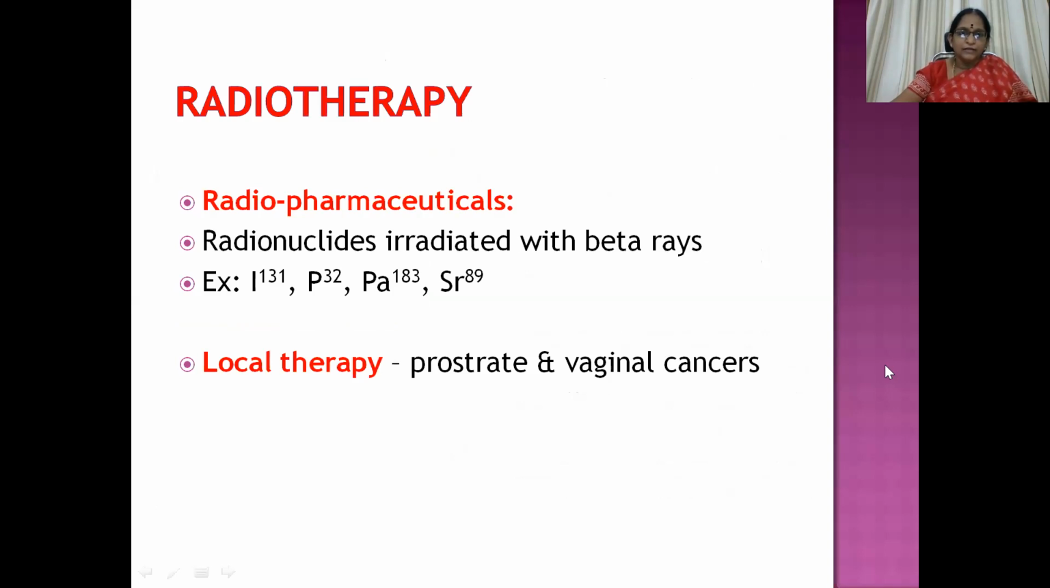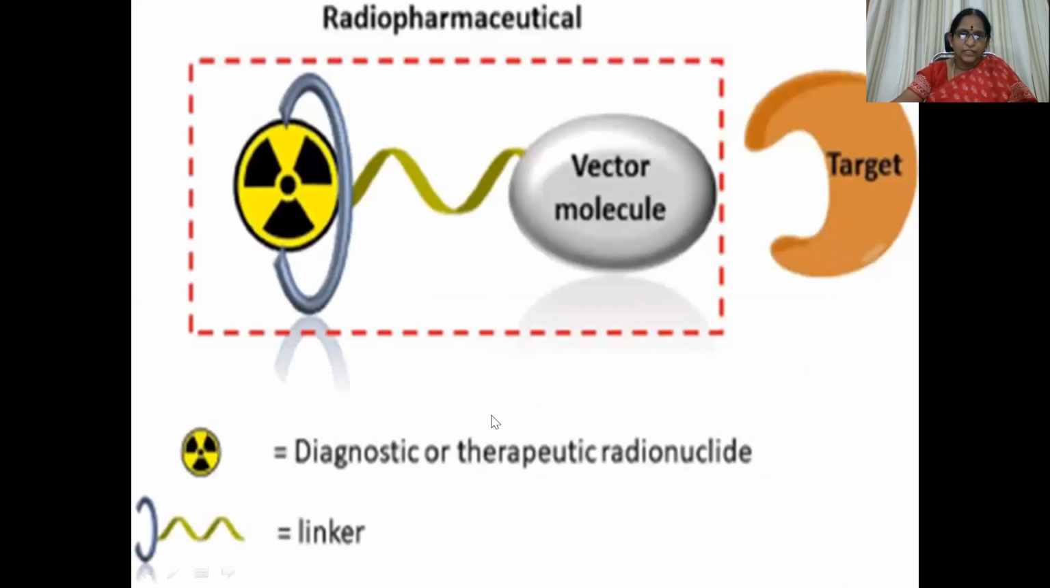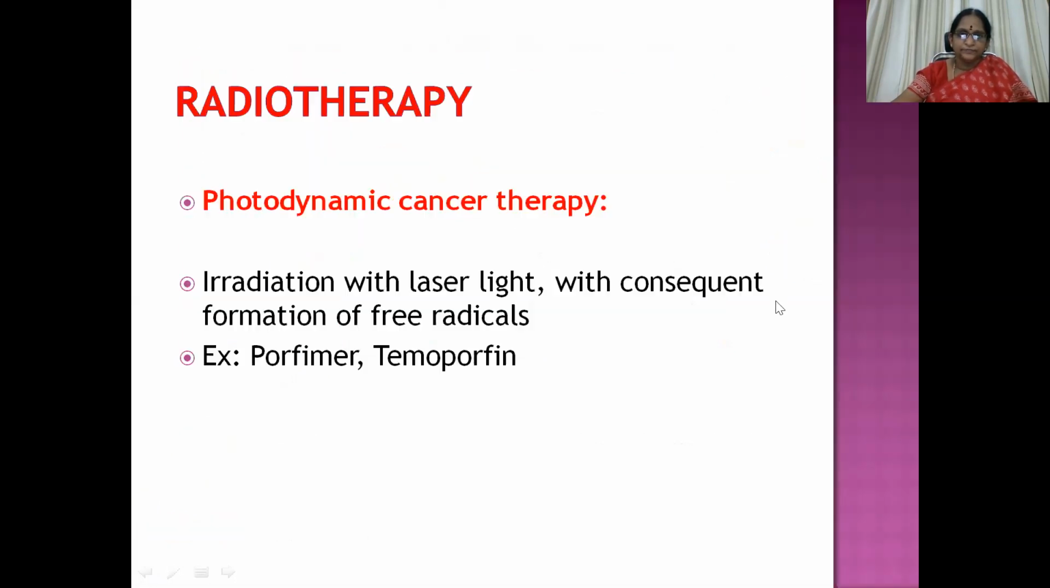Then coming to the other modalities used in the management of cancer with radiotherapy, radiopharmaceuticals are used. That is, radionuclides irradiated with beta rays. Iodine 131, phosphorus 32, palladium 103, and strontium 89 are used most commonly. And we also have local therapy to treat prostate and vaginal cancers. So in these radiopharmaceuticals, here a diagnostic or therapeutic radionuclide molecule is seen, which is linked with a vector molecule so that it will affect the target malignant tumor.